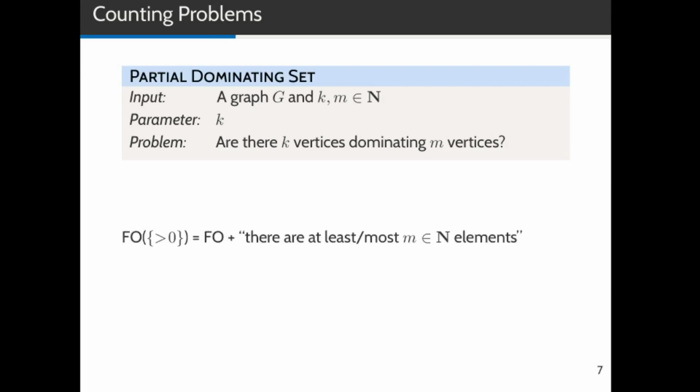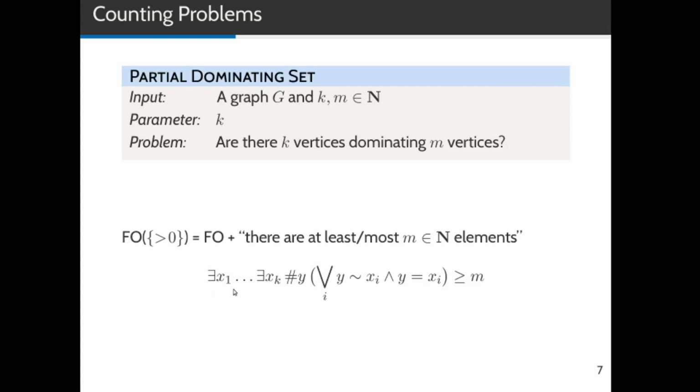You can express partial dominating set in the logic FO greater 0. This logic extends first-order logic with the ability to ask whether there are at least or at most m elements with some properties. And the formula to express partial dominating set looks like this. You see one new operator here, #y, which stands for the number of vertices y which satisfy some property, written in the parentheses. And you can ask whether that's greater or smaller than some number m.